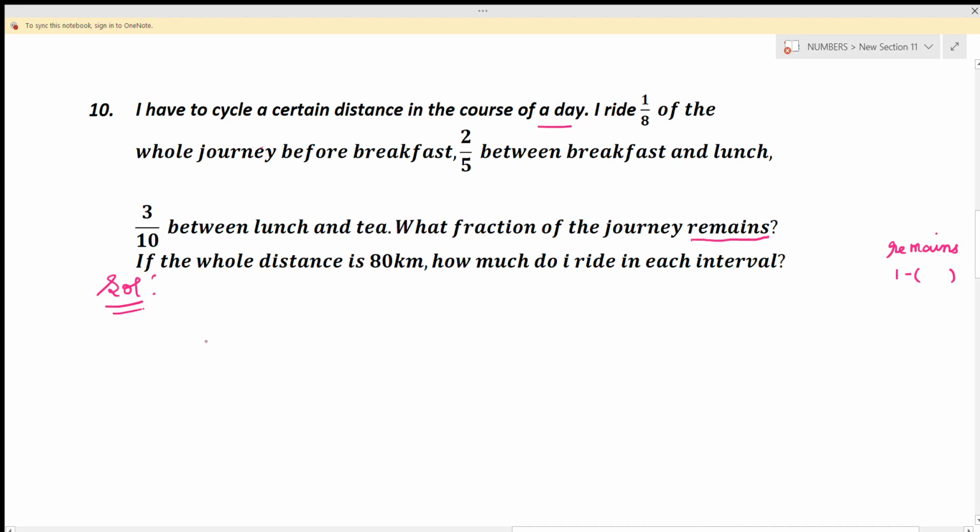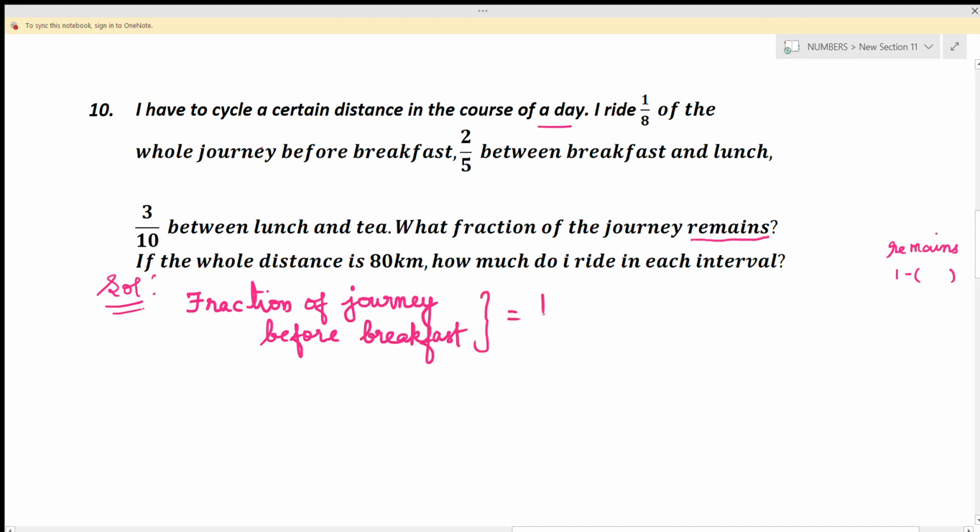The given things are fraction of journey before breakfast. This is what is given in the first. Fraction is 1 by 8.